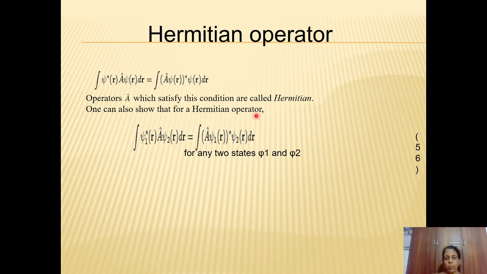So according to postulate number 2, every operator will be linear and Hermitian. That is the second postulate. For every observable in classical mechanics, we have a linear Hermitian operator in quantum mechanics.